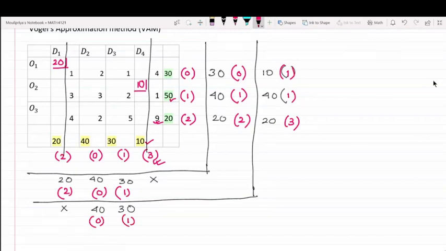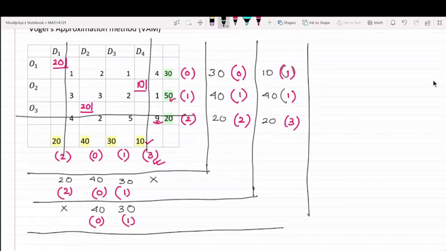Maximum penalty corresponds to O3, and the minimum element is 2. So how much can be allocated to O3 D2? 20. Correct. So once I allocate 20, you can strike out O3, and we can write down the revised supply and demand as 10 and 40. We put a cross. Here's 20 and here's 30.